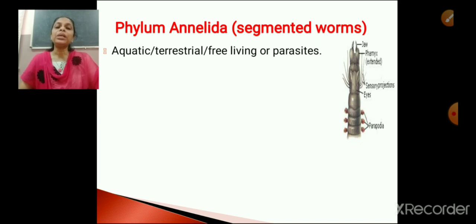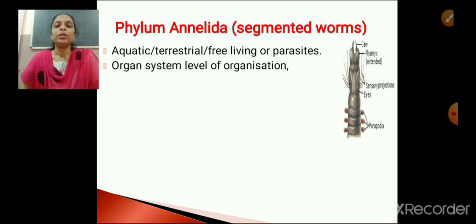Now the members of this phylum may be aquatic, meaning some members are found in water, and some members are found on land and they live freely. They are not dependent on other organisms for their food, whereas there are some annelids which are parasitic, meaning they depend on other organisms for their food. Hope it's clear. So all forms are found. Some annelids are aquatic, some are terrestrial, some are free living, and some are parasites.